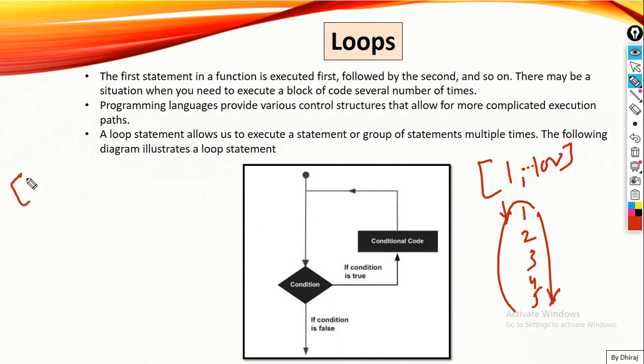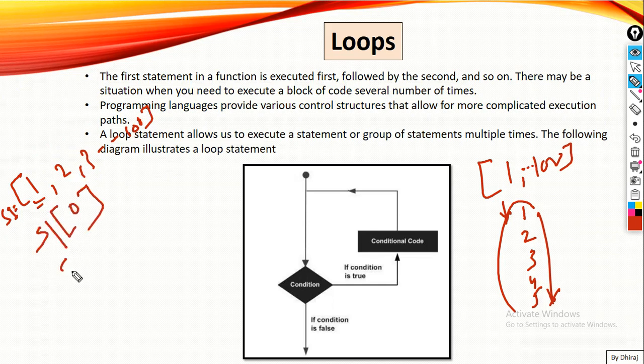So how can you print it? Suppose I have 1, 2, 3 up to 100. How can you print it? Suppose this is S1. How can I print this 1, 2, 3, 4, 5, 6 up to 100? Guys, this is a question for you. I want 1. How can I print this 1? Just place the position of this one. The position of this one is 0, then 1, then S1 is 2, and so on.